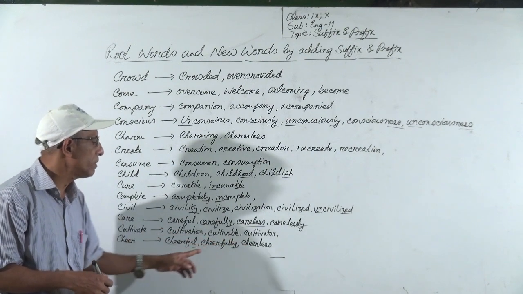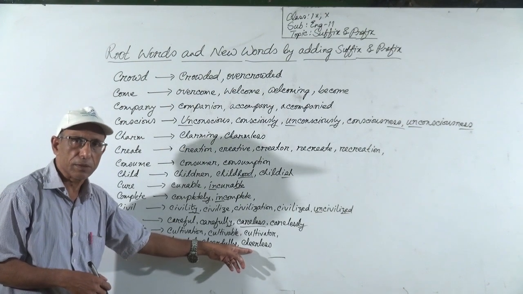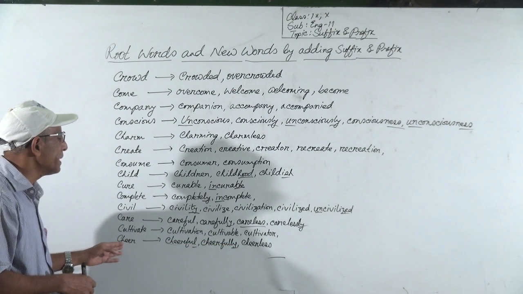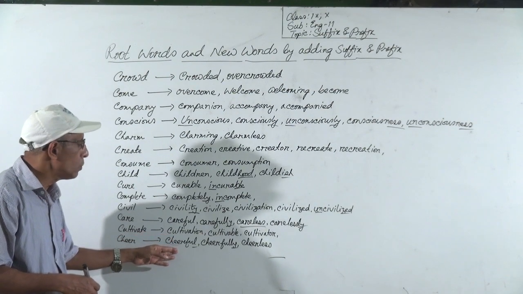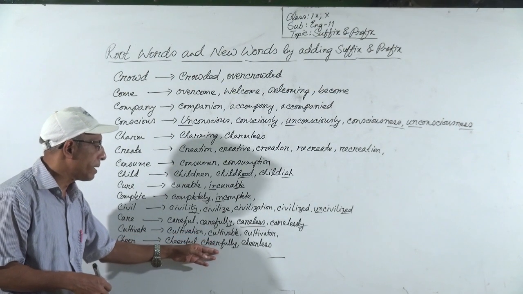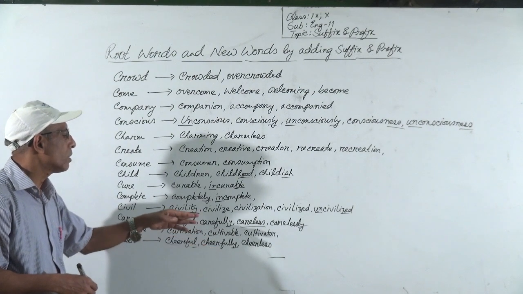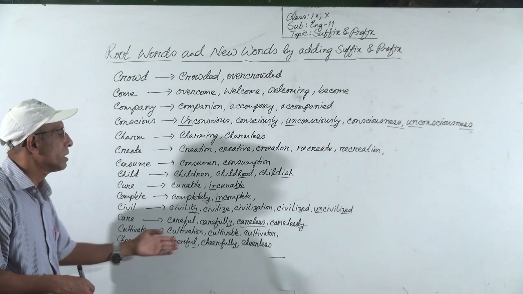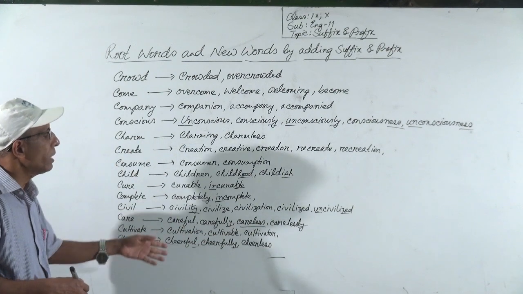Cheerless is opposite of cheerful. This is also adjective. So from cheer we can make adjective cheerful, adverb cheerfully, and the opposite word cheerless. Okay, in this way we can.